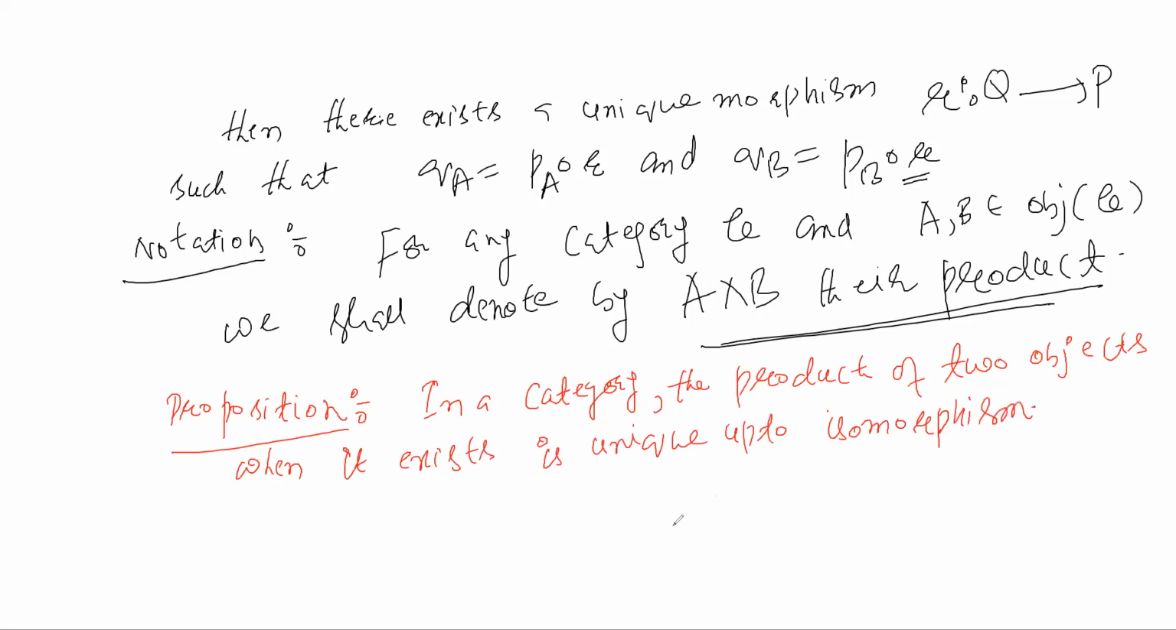It is not necessary that the product of two objects always exists. In some categories you will find that the product does not exist. I don't remember exactly the examples. Maybe in the next class I will tell you. So let us see the proof.